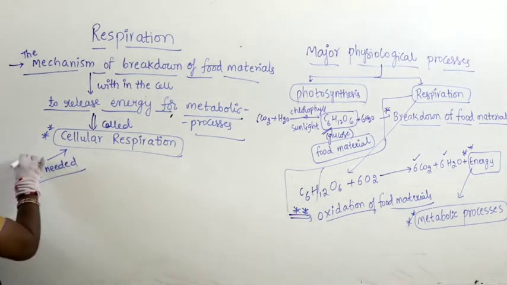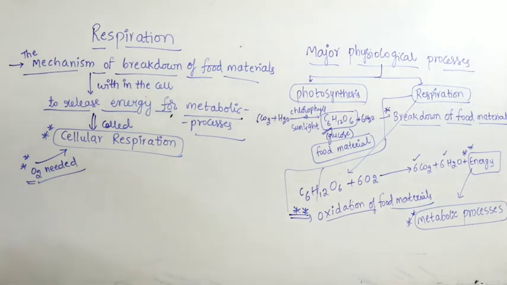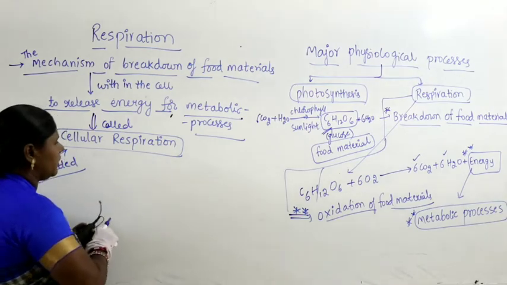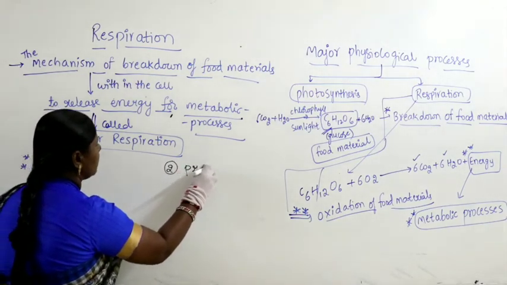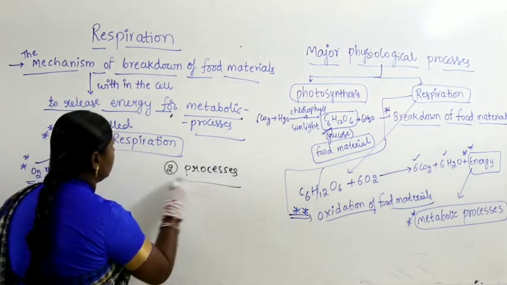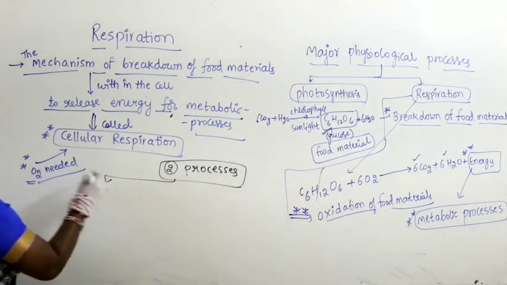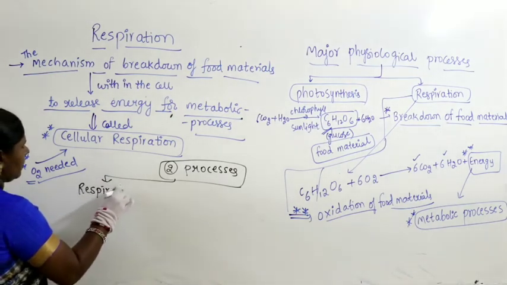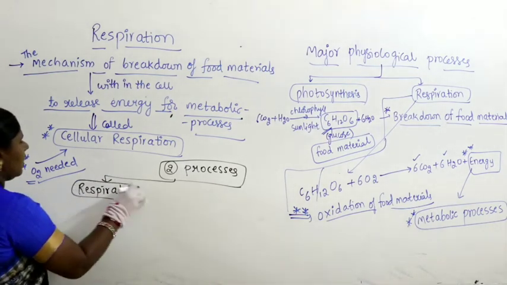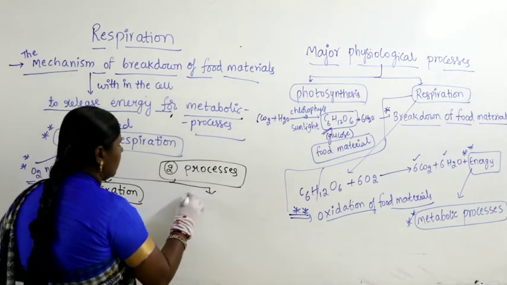Considering the role of oxygen, in a reaction with oxygen, we have two processes. What are the two processes? One we can write is respiration and the other one is combustion.